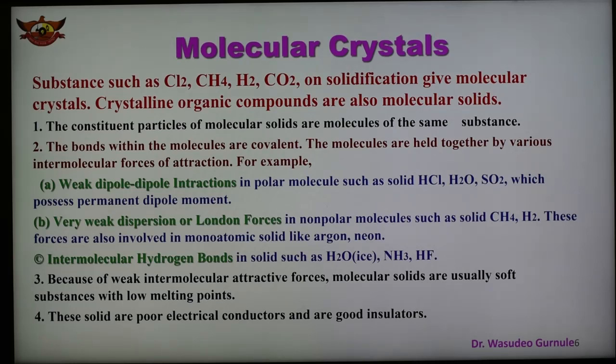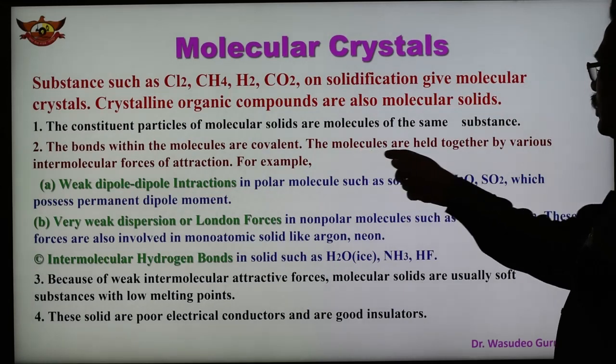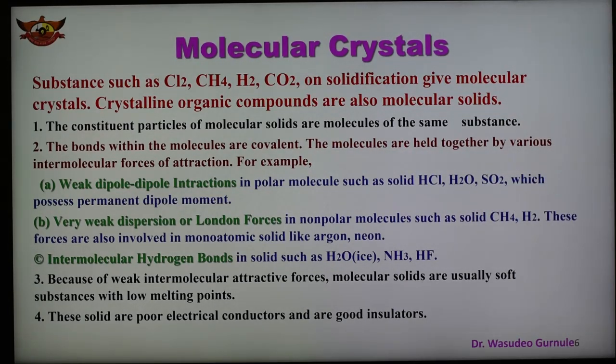The molecules are held together by various intermolecular forces of attraction. These intermolecular forces are weak dipole-dipole interactions, very weak dispersion forces, also known as London forces, and the third one is intermolecular hydrogen bonds.